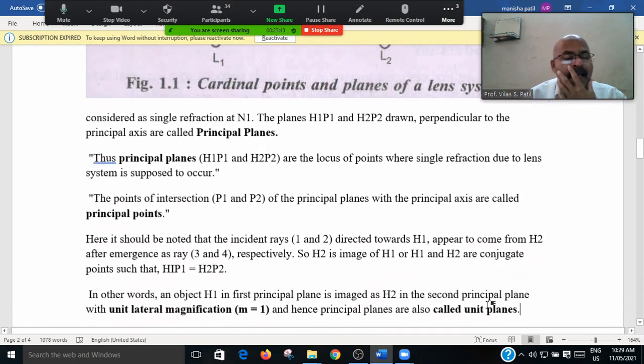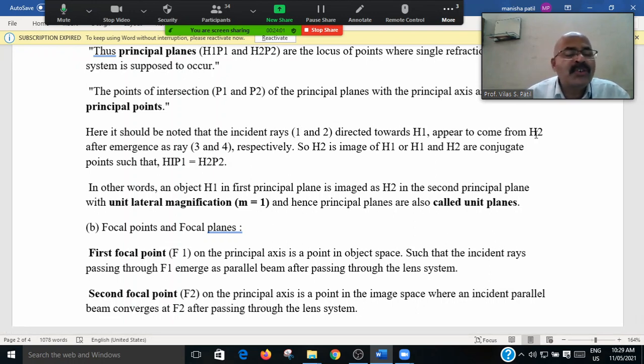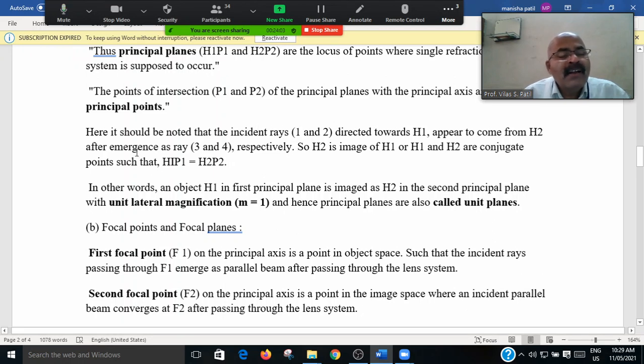ओके, आता पुढे जाऊया आपण. Here it should be noted that incident rays 1 and 2 directed toward the H1 appear to come from H2. Ray 1 and ray 2 are directed toward the H1 and appear to come from H2 after emergence of the rays 3 and 4.